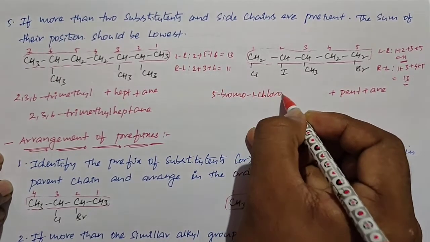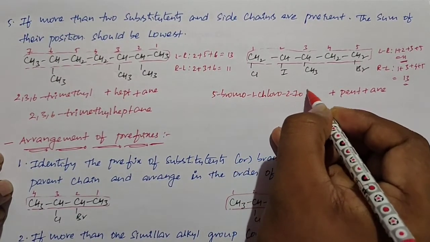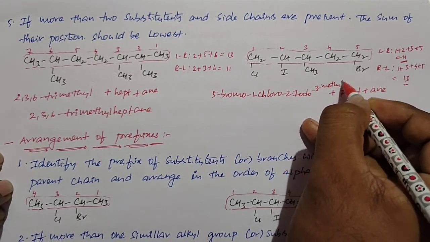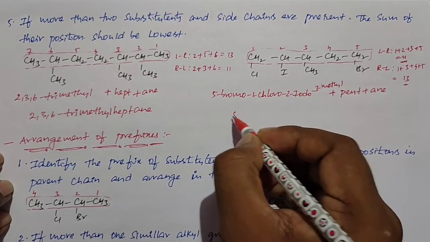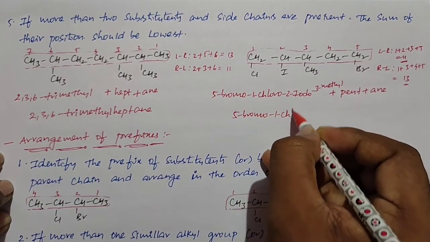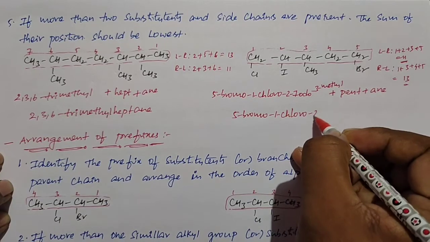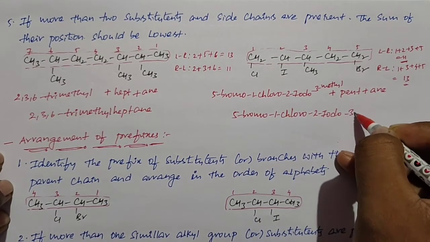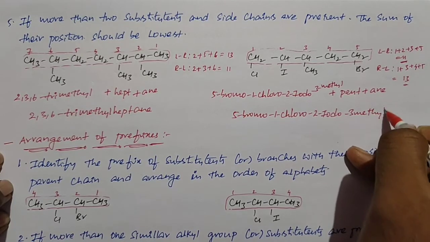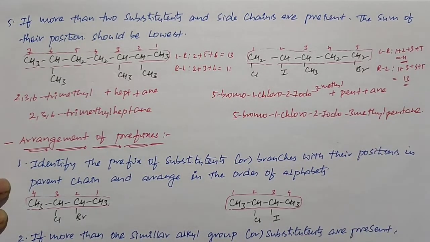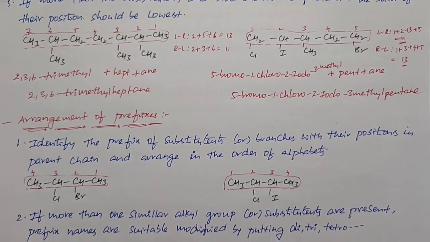So by adding all things, we get the name of the compound 5-bromo-1-chloro-2-iodo-3-methylpentane. So this is the name of the organic compound.